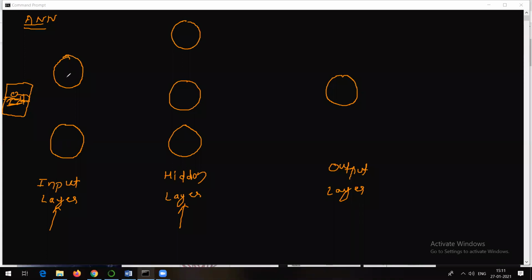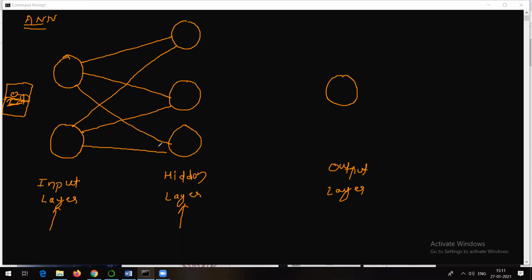And always remember, all the neurons in a neural network are always internally connected. So this neuron will be connected to this neuron, this will be connected to this neuron, and this will be connected to this neuron. Similarly, this neuron will be connected to this one, and all these neurons are connected to these neurons in the output layer. This is what I told you: all the neurons are internally connected.